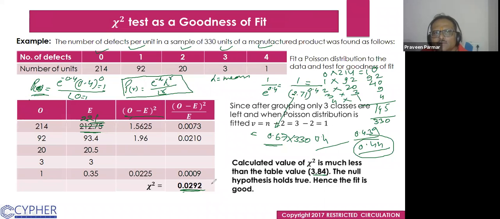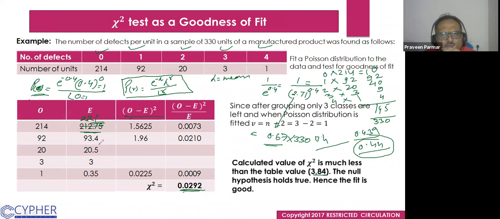The number of defects per unit in a sample of 330 of the manufactured product was found as follows. So there is no significant difference in the observed and the expected distribution. It fits the Poisson distribution. This distribution fits the Poisson distribution. You see, it is very near.